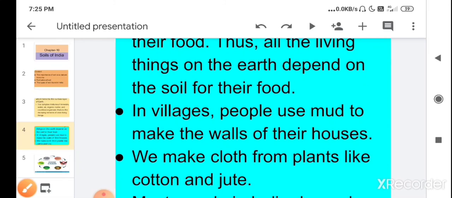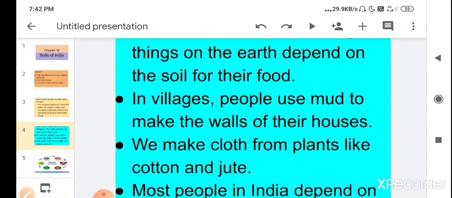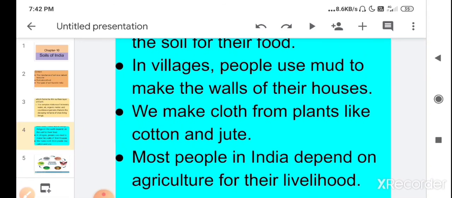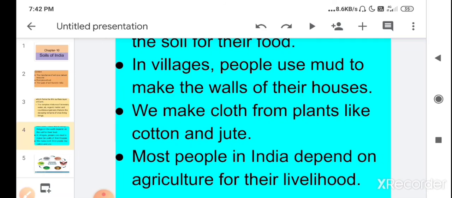Then children, the next importance of soil is, you have seen in villages many houses are made of mud. This type of house is known as a kacha house. So children, people use mud to make the walls of their houses. So in villages people use mud to make the walls of their houses. Children, the next importance of soil is, we make clothes from plants like cotton and jute.